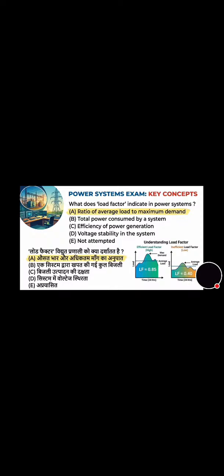What does load factor indicate in a power system? And the correct answer is option A, that is ratio of average load to the maximum demand.